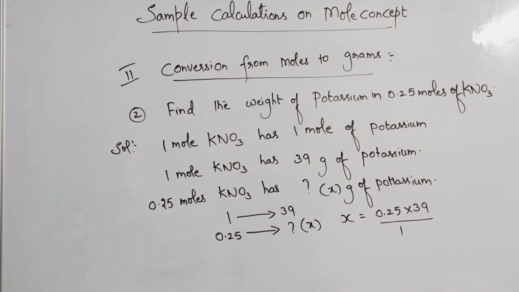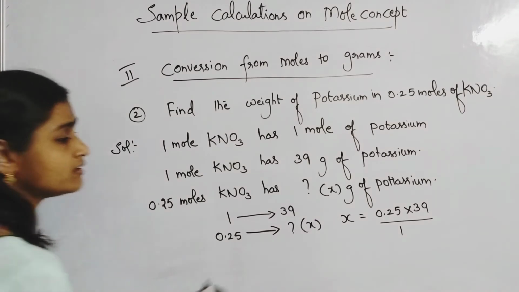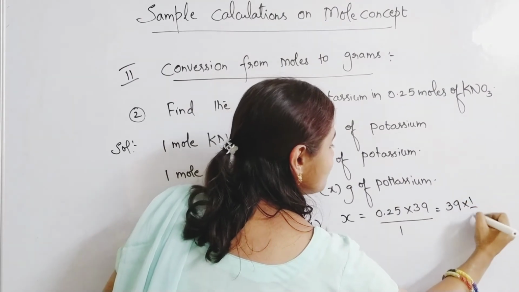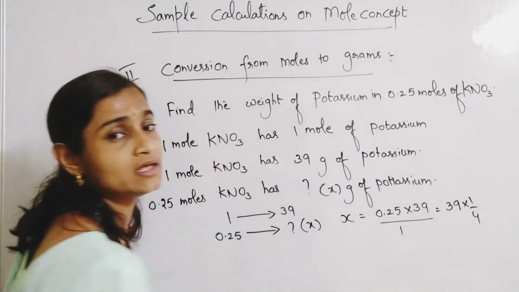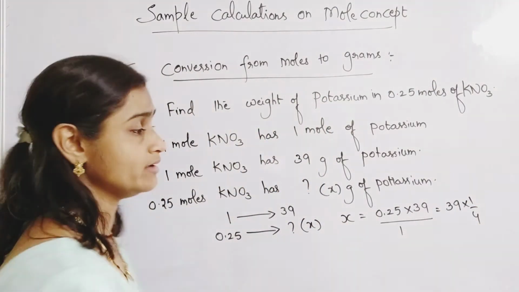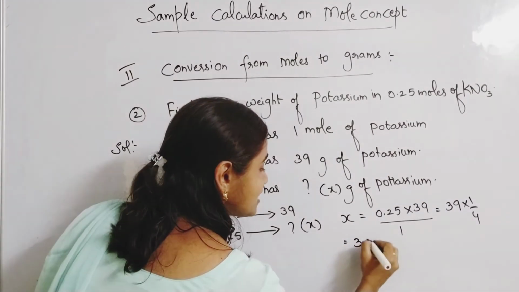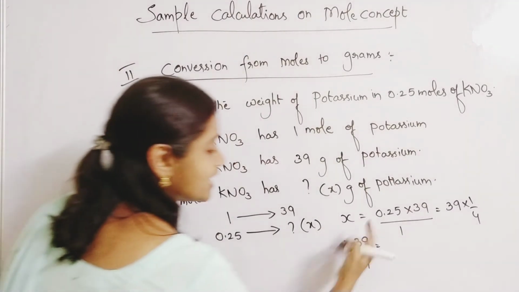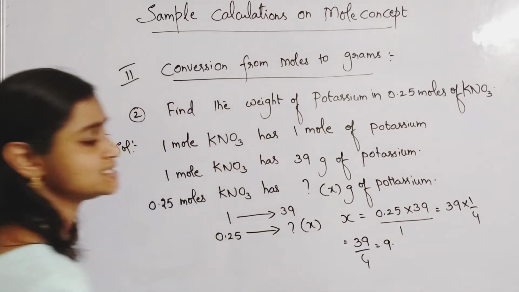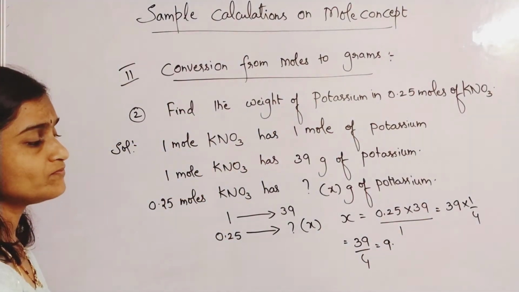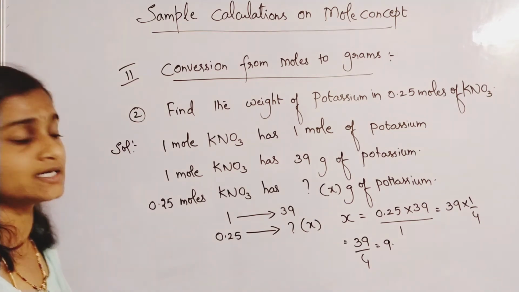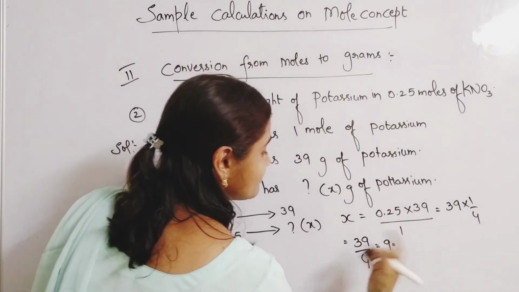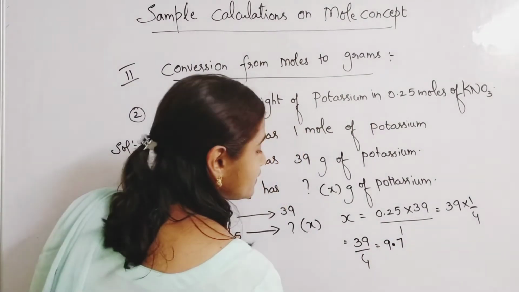0.25 means 1 by 4 only, no? So you can write it as 39 into 1 by 4. So that is equal to how much? 39 by 4, which is almost around 9. 4 9s are 36. 4 10s are 40, 4 9s are 36. So 9, 36 means 3 left over. 7 4s are 28. So 75.